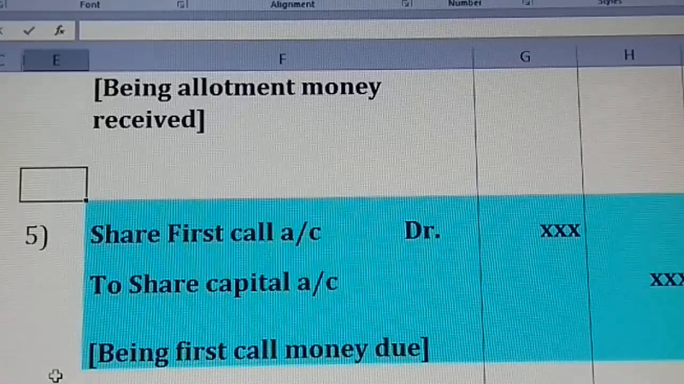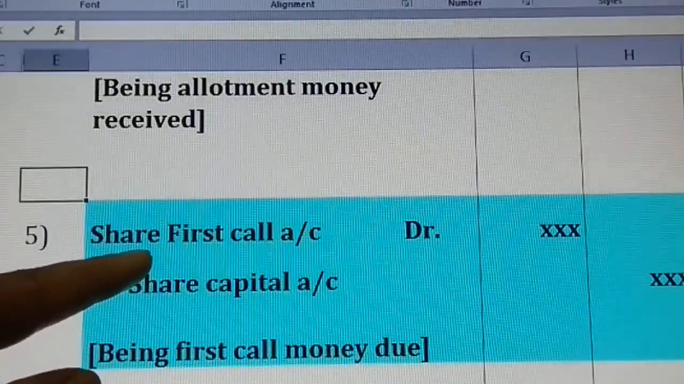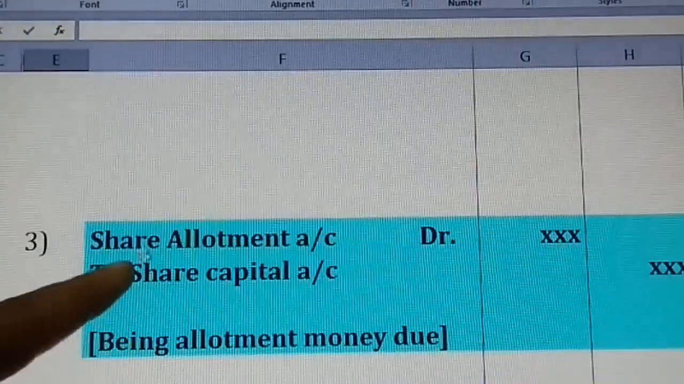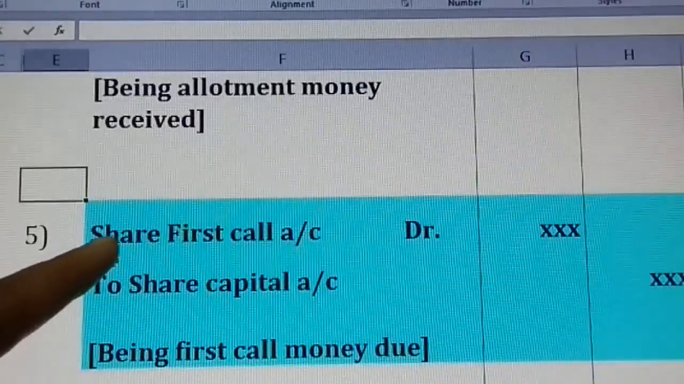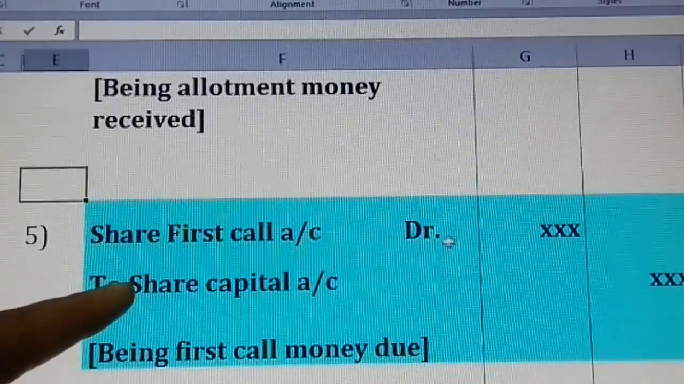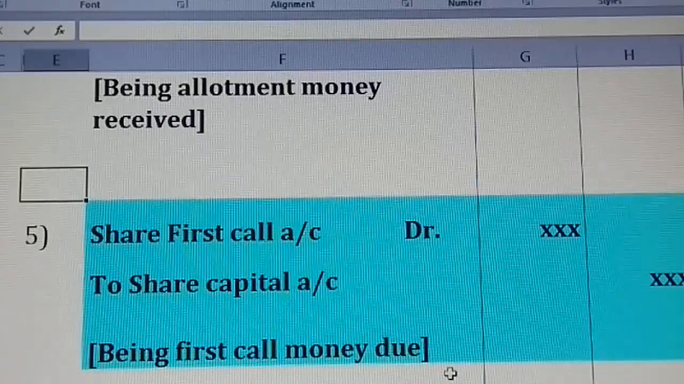So what actually does this first call mean? Very simple. On the first, a due entry, they are making the first call, which means they are listing out the applicants for the first call. That will be just similar. First call money due. Observe, in case of allotment, you are going to remove allotment and replace it with first call. Share first call account debit to share capital account, being first call money due. Very simple. Everything is the same.